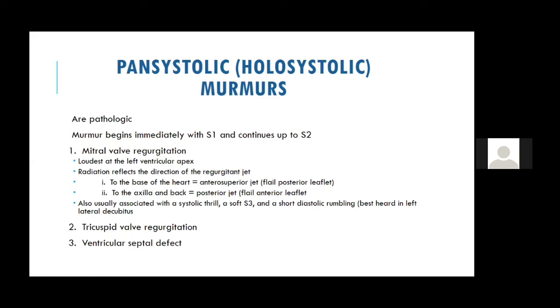Second, S1 in mitral valve prolapse is usually normal or loud, because there is a prolapse of the mitral valve which itself produces a loud first heart sound. Whereas rheumatic MR usually produces a soft first heart sound. Third important difference is you may get a late systolic murmur and a mid systolic click in MVP, whereas you do not get a click in a patient with rheumatic MR. So these are a few differences.